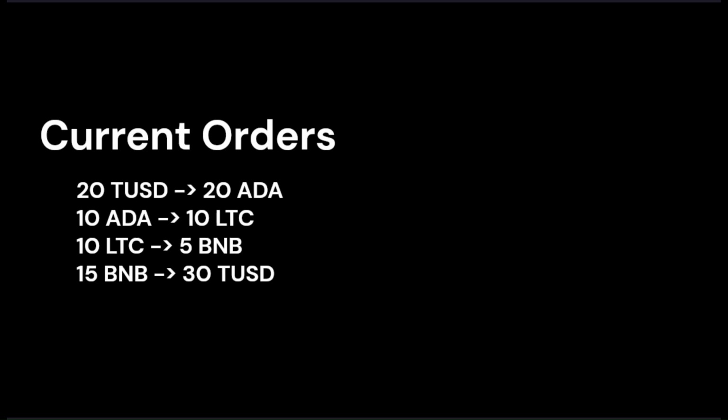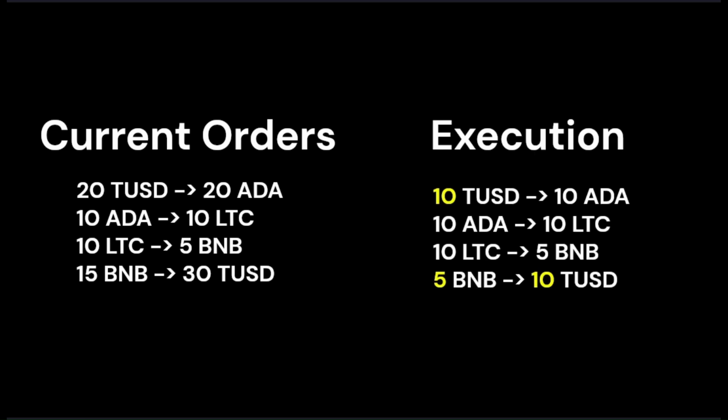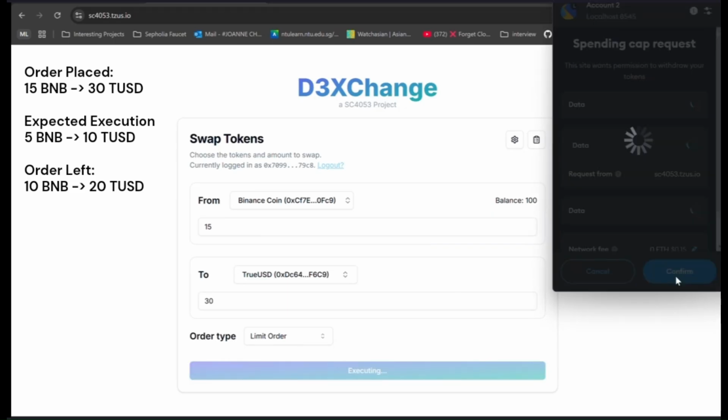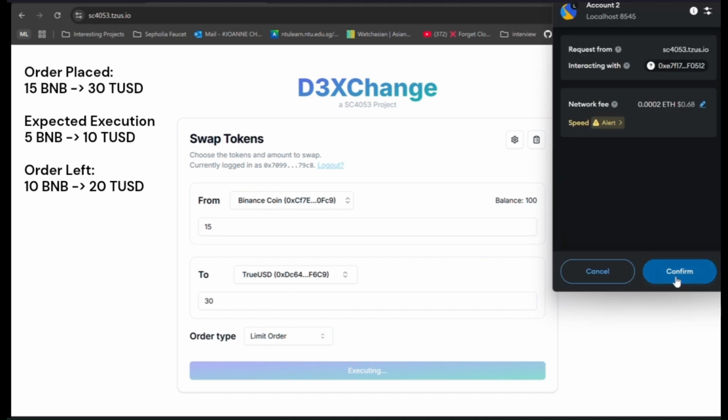Let us recap. This is the current order book that our DEX has, and our Go matching algorithm will collect all the orders that are not executable at current market price and try to see if we can create a match out of them. And with these orders, indeed we can. However, not 100% of the orders will be fulfilled. For our order of 15 BNB, only 5 BNB can be fulfilled. Thus, in our front end, we expect to see an active pending order of 15 BNB to 30 USD, our initial price.